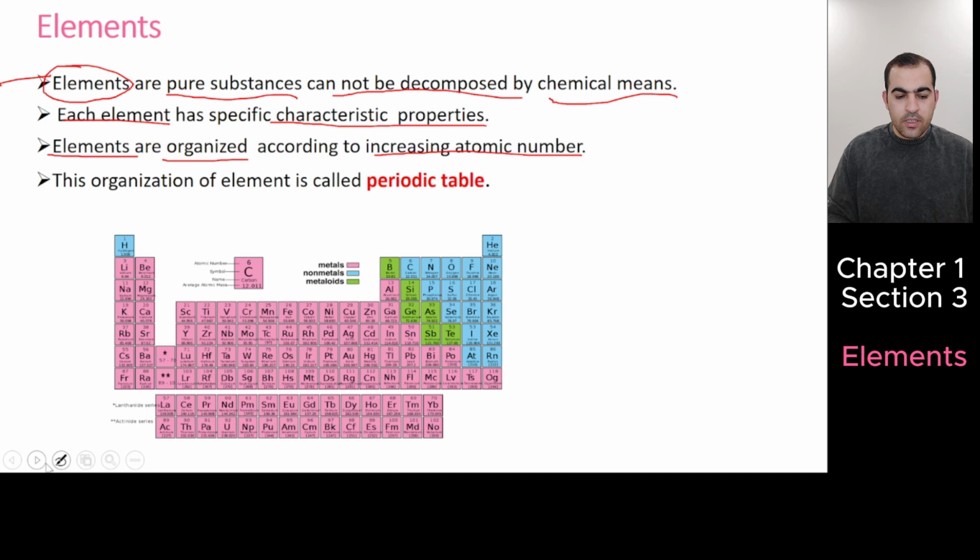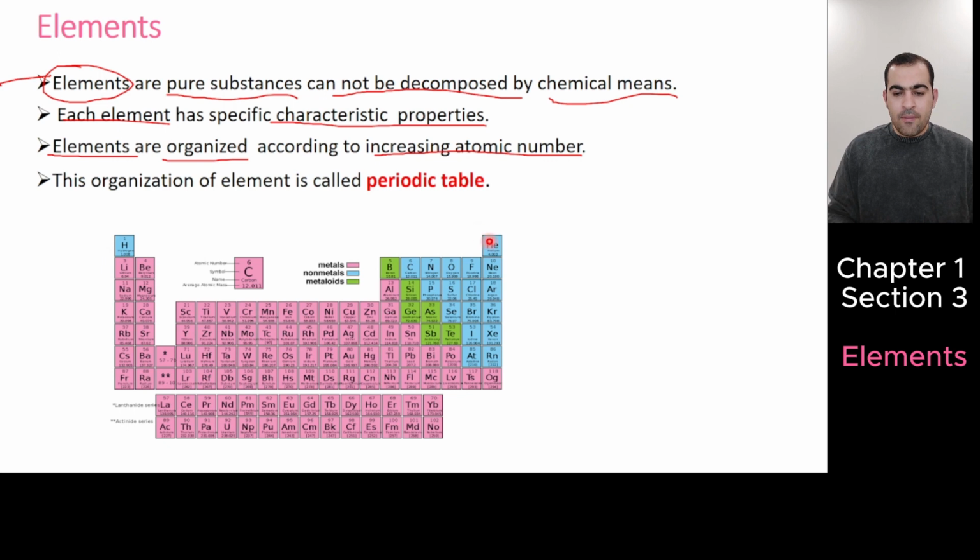So in the periodic table, here is hydrogen. The first element has atomic number one, which is hydrogen.